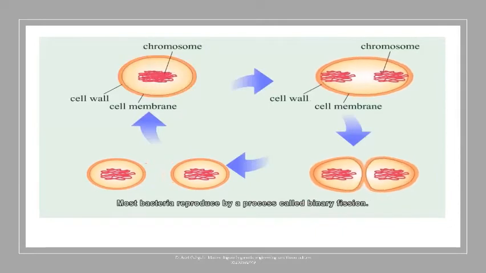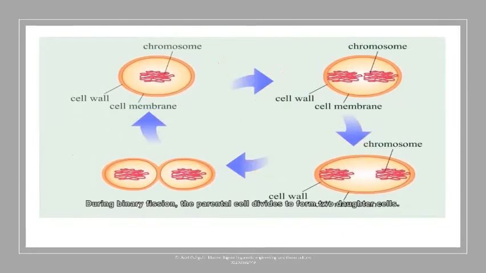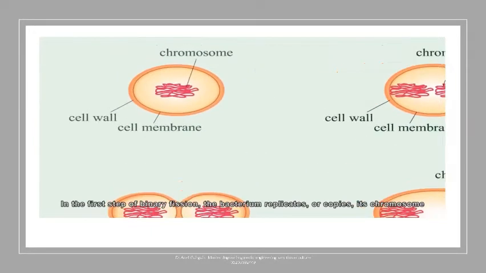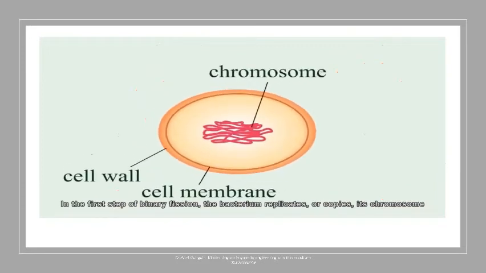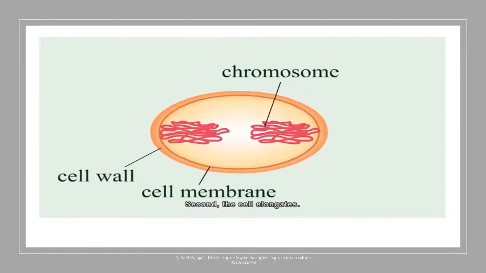Most bacteria reproduce by a process called binary fission. During binary fission, the parental cell divides to form two daughter cells. In the first step of binary fission, the bacterium replicates or copies its chromosome and attaches each identical copy to a separate location on the cell membrane. Unlike eukaryotic cells, bacteria do not need to dissolve a nuclear membrane or assemble a mitotic spindle, making binary fission very quick and efficient. Second, the cell elongates.